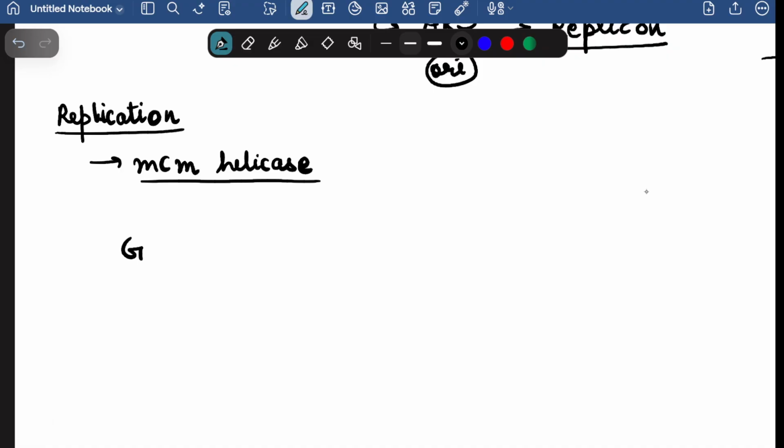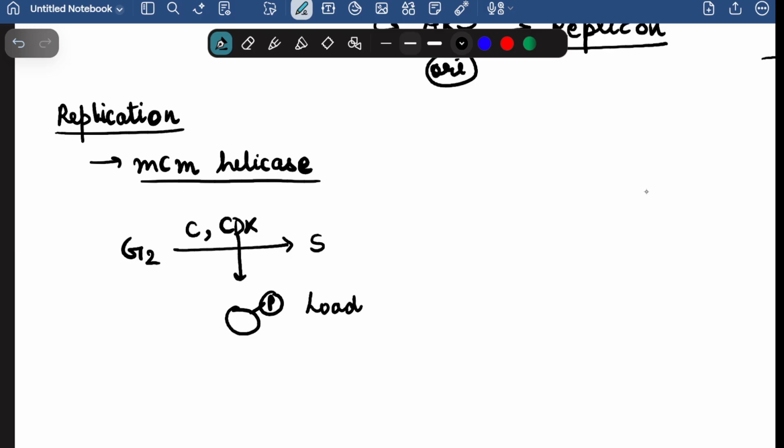Now as the cell will proceed from G2 to S phase, there will be certain cyclins and CDKs formed. These will phosphorylate the MCM helicase so that this enzyme can be activated. This process of phosphorylation of the MCM helicase is called the loading of MCM helicase. As soon as the loading of MCM helicase takes place, it will do its role of unwinding and uncoiling the particular double-stranded DNA. Now there is another important protein. The protein is DNA polymerase alpha.